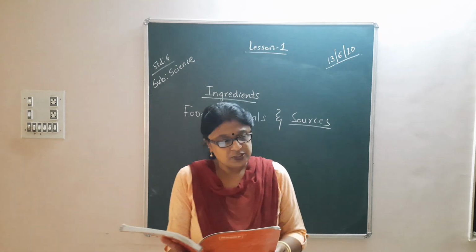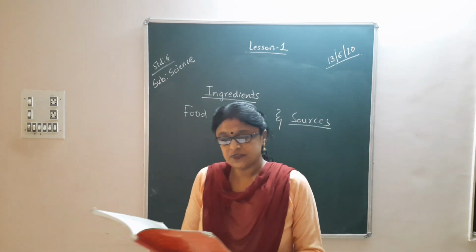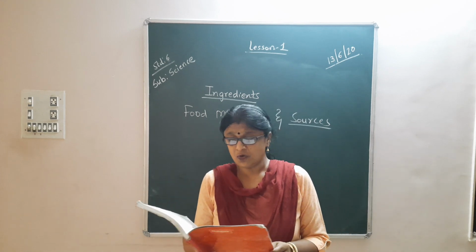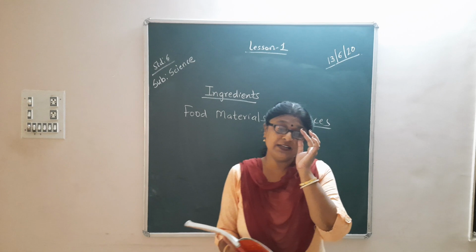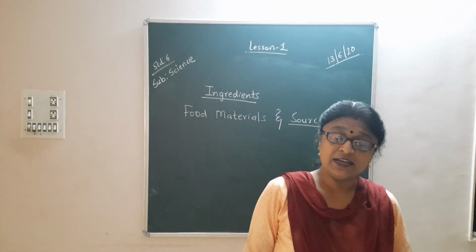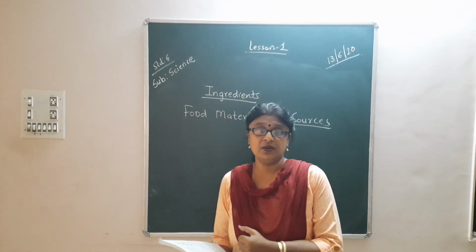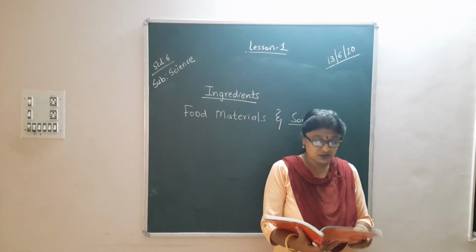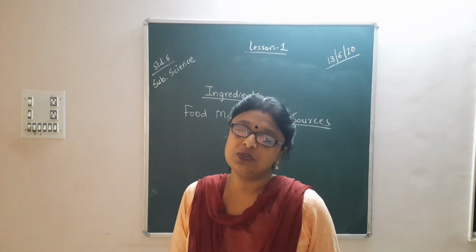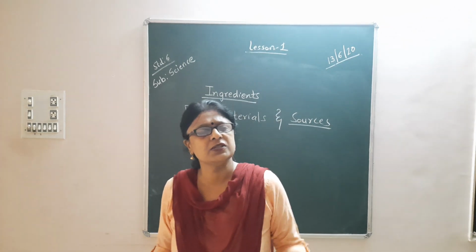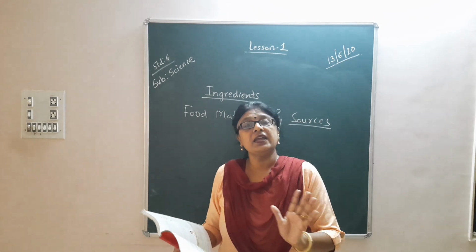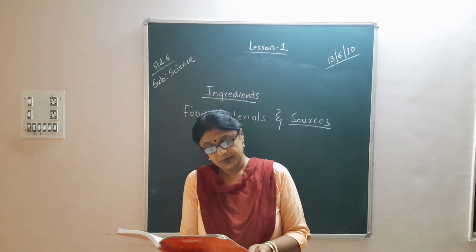Okay, it may be easy for us to guess the sources of some of the ingredients that we listed. Fruits and vegetables, for instance, where do they come from? We need to know from where we get these fruits and vegetables. Plants, of course. All the vegetables, the cereals, pulses, whatever food items that we are getting, it is directly or indirectly available from the plants.